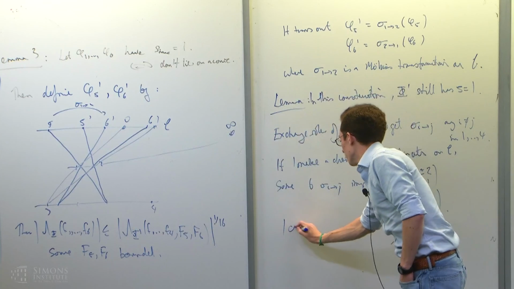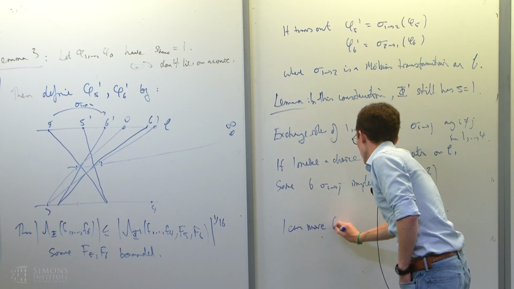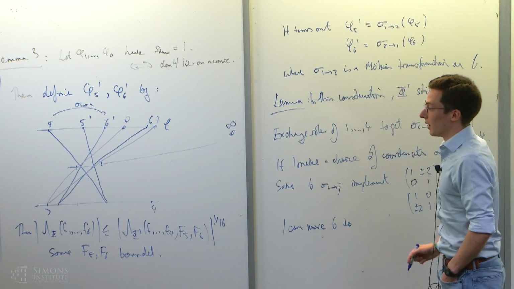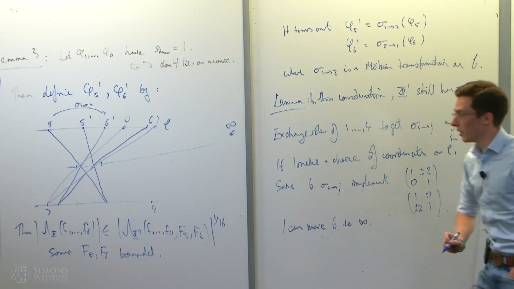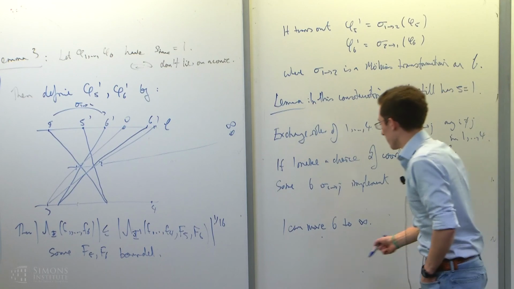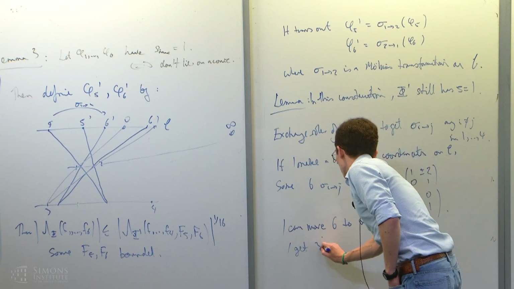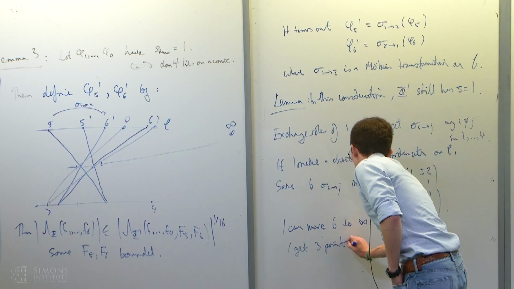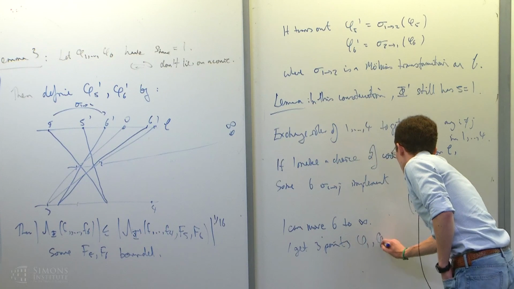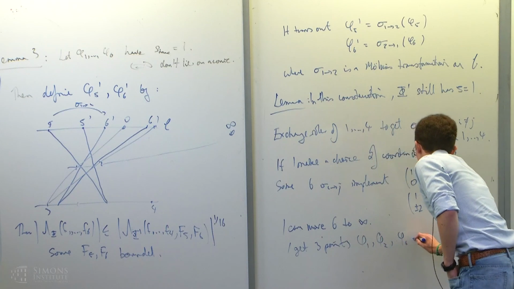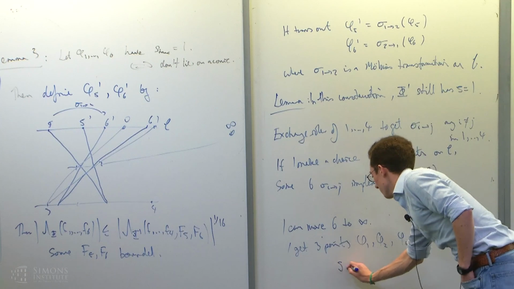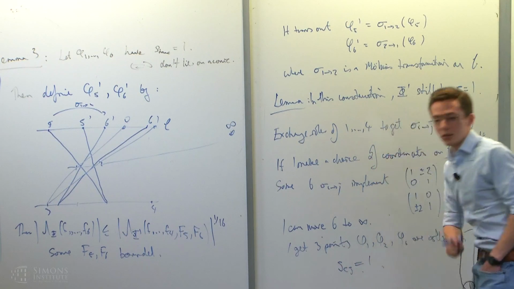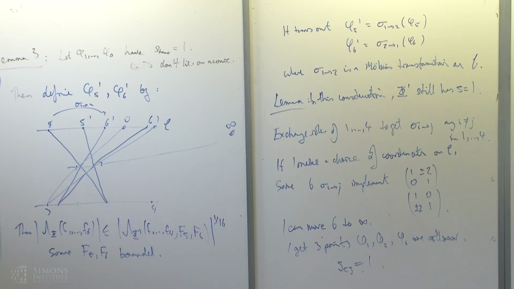So I can then move 6 to, I guess I could move it to what I've called here infinity. And when I've done that, then I get that 3 points phi 1, phi 2, phi 6 are collinear. And that gives me that the Cauchy-Schwarz complexity is dropped down to 1.